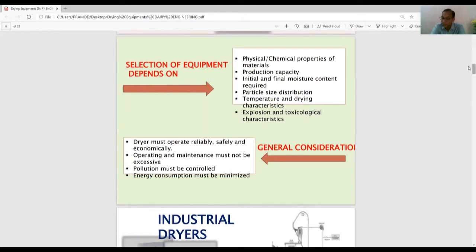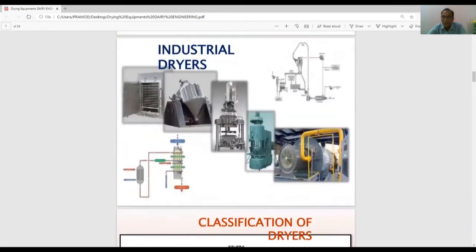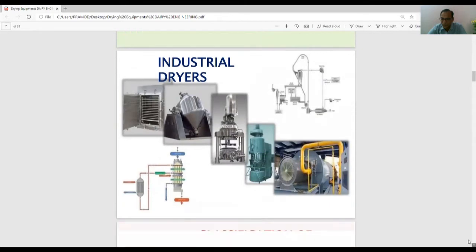There are some general considerations. Economical भी होना चाहिए, safely भी होना चाहिए, reliability भी होनी चाहिए, maintenance cost ज़्यादा नहीं, there should not be much maintenance cost, and energy consumption must be minimized. You can see here a picture of the industrial dryers. Though these are all industrial dryers, they look like this.